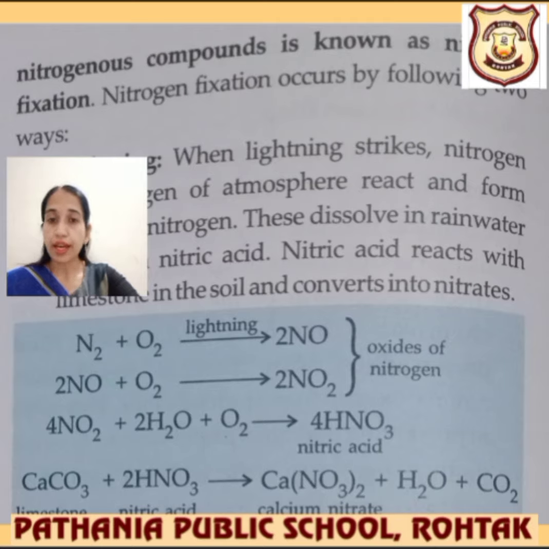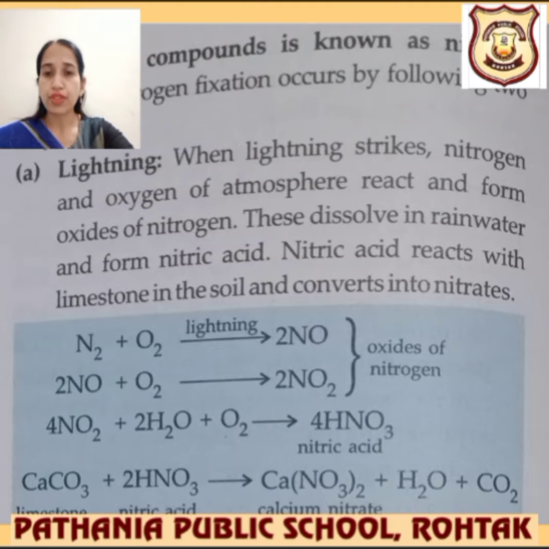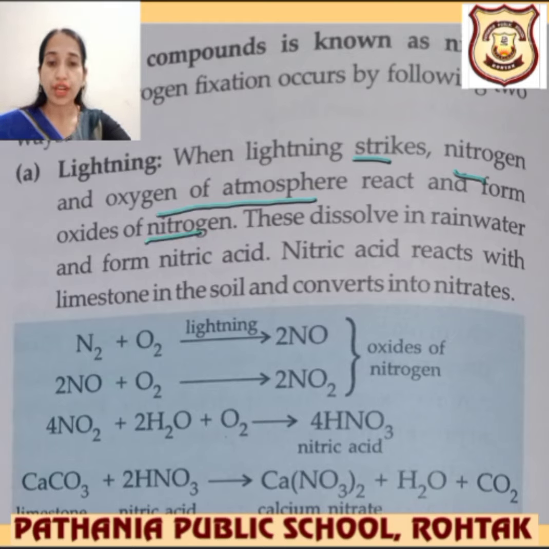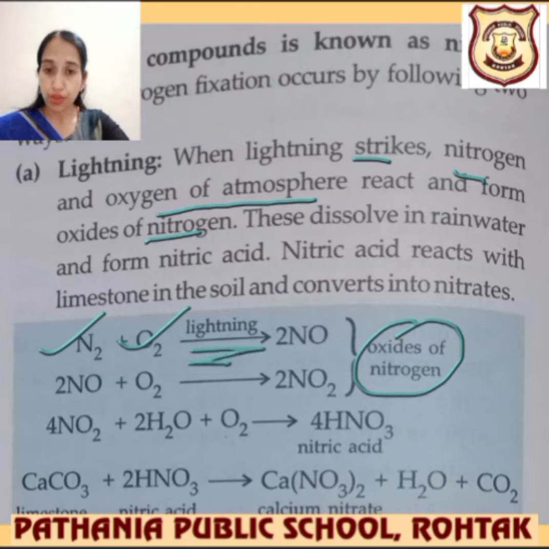After that, we will see nitrogen fixation occurs in the following ways. The first way that we are going to cover is lightning. When lightning strikes, nitrogen and oxygen of the atmosphere react and form the oxides of nitrogen. You can see these oxides of nitrogen are formed from the nitrogen and oxygen in the atmosphere. When the lightning occurs, it changes into nitrates. These dissolve in the rainwater and form nitric acid.